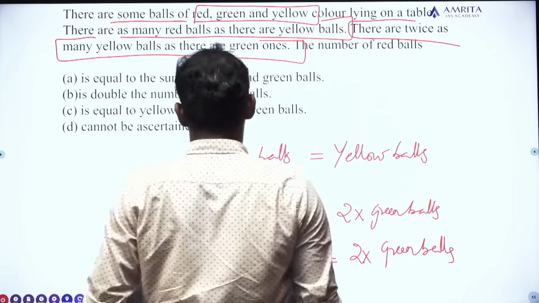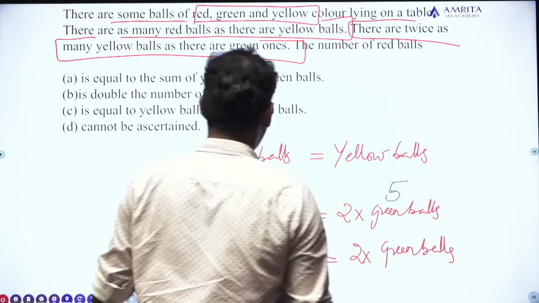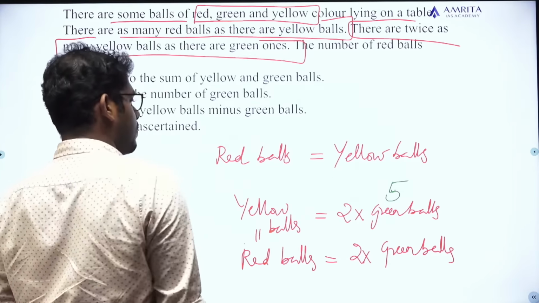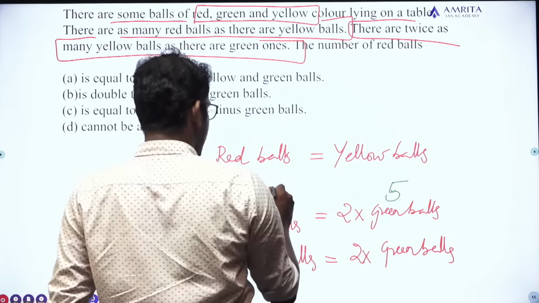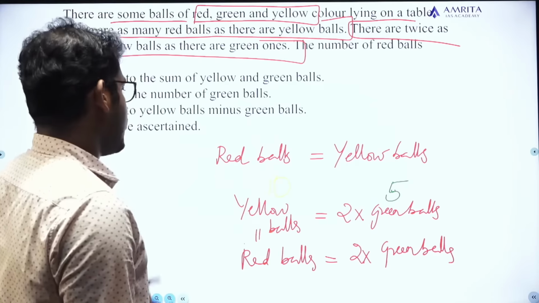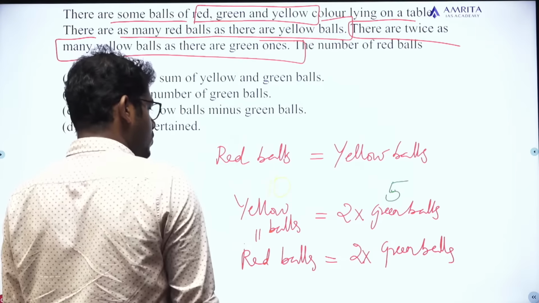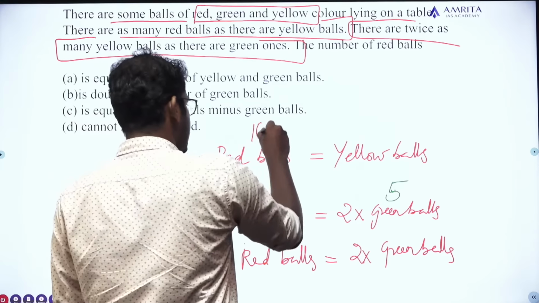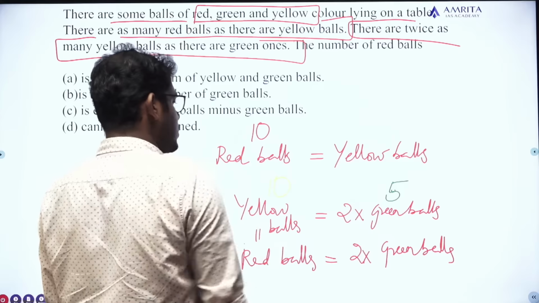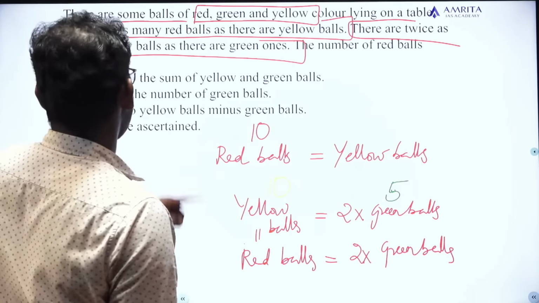If the number of green balls is 5, then the number of yellow balls will be 10. So it will be 10. If the number of yellow balls is 10, then definitely the number of red balls is 10. Okay. So the number of green balls is 5, the number of red balls is 10, and the number of yellow balls is also 10. Now look at the options.